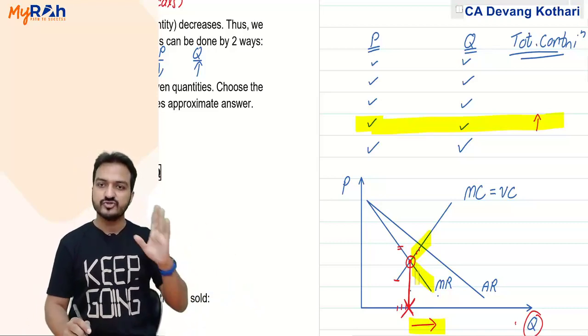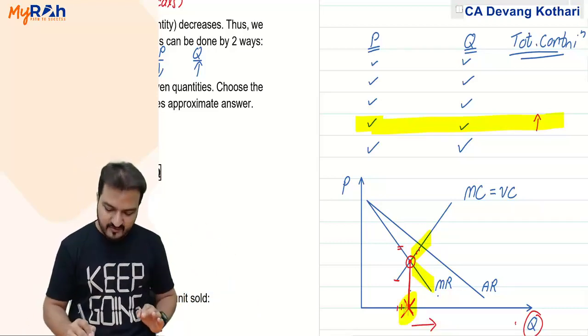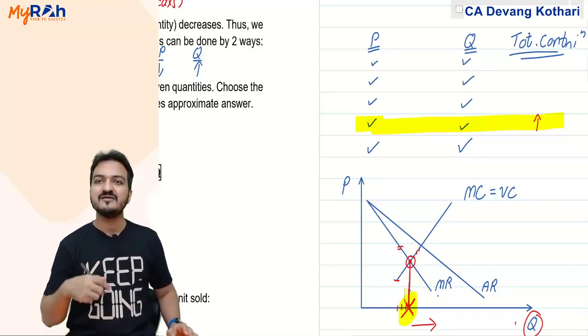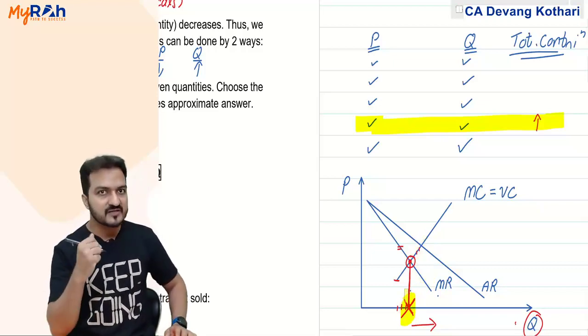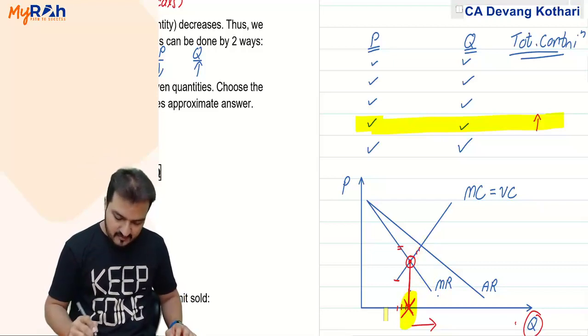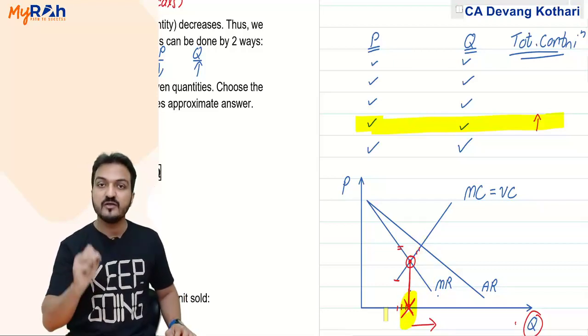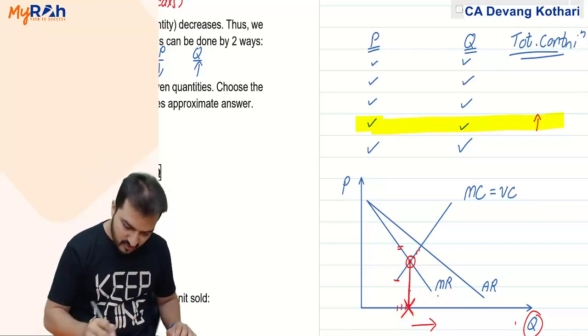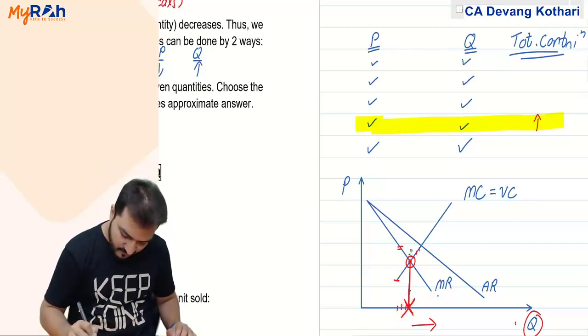So at the most you should sell exactly these many units, and to sell exactly these many units, what is the selling price that you should keep? At exactly these many units, your selling price you can obtain from the graph over here.